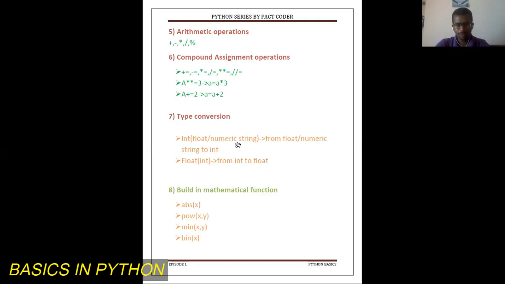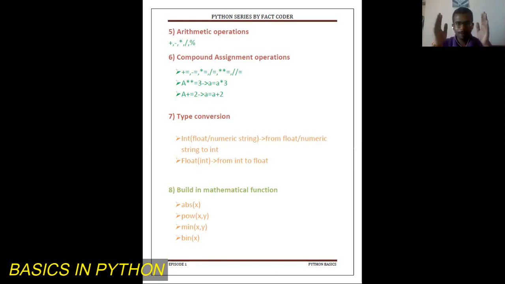Int of float or numeric string. This indicates that from float or numeric string, the value is converted to int. Second example, float of int. This indicates that we are converting int to float. This is a basic example of type conversion.